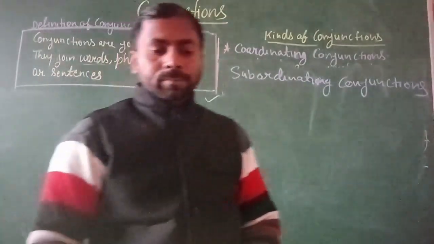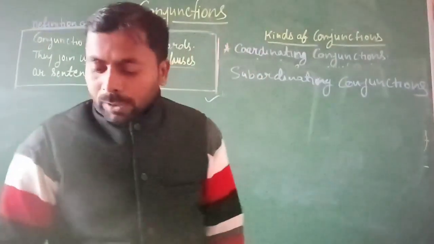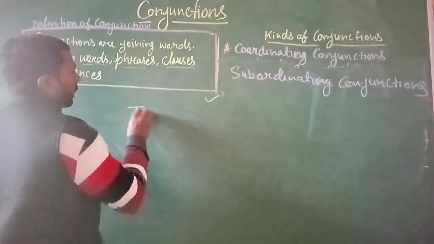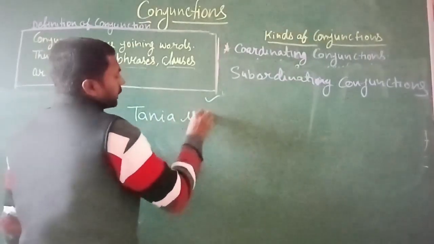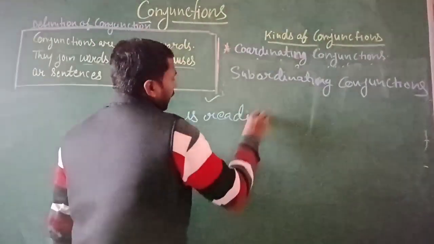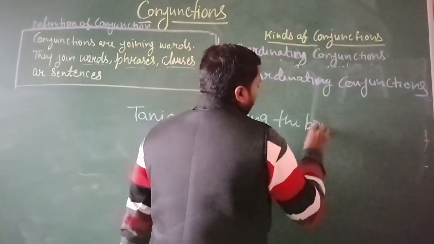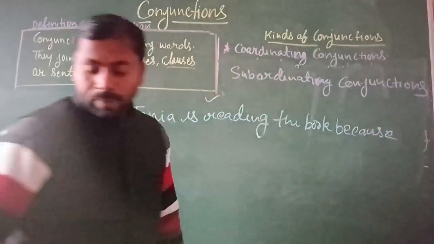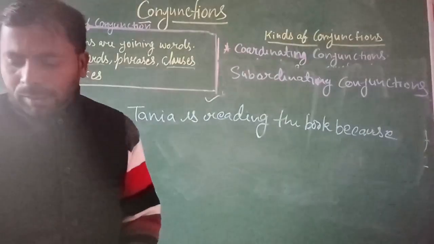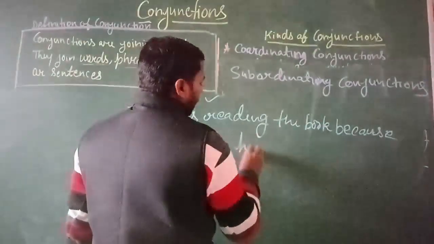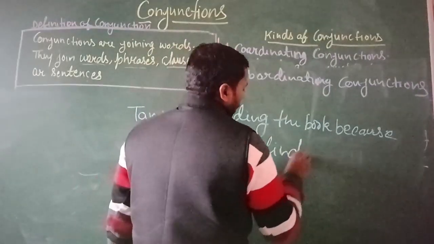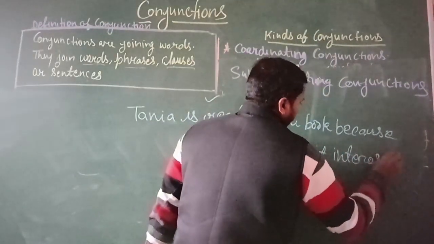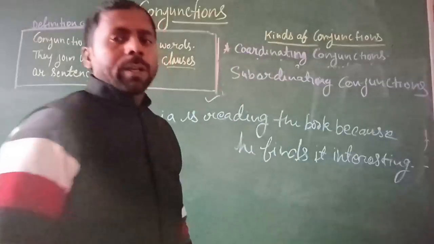For example, Tanya is reading the book because she finds it interesting. She finds it interesting.